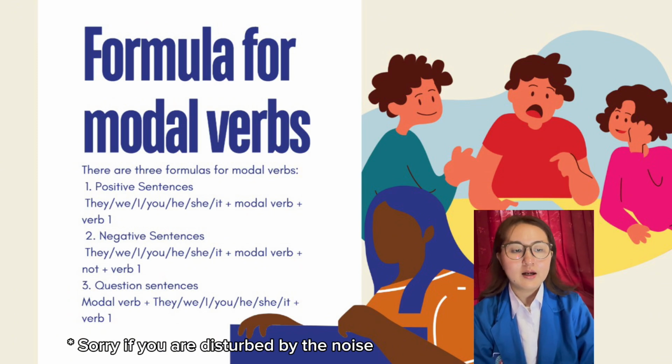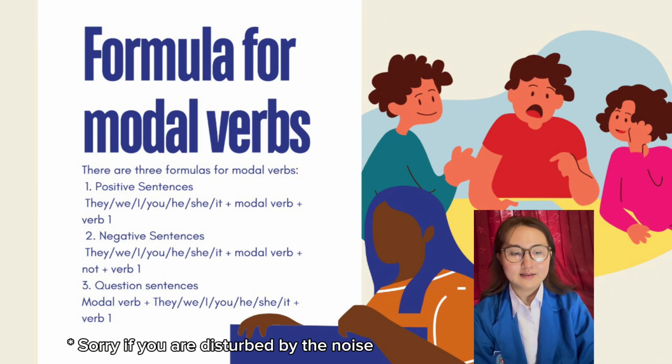Number 2, negative sentences. The formula is subject they, we, I, you, he, she, it, plus modal verb plus not plus verb 1. An example of a negative sentence is Budi will not go to school.